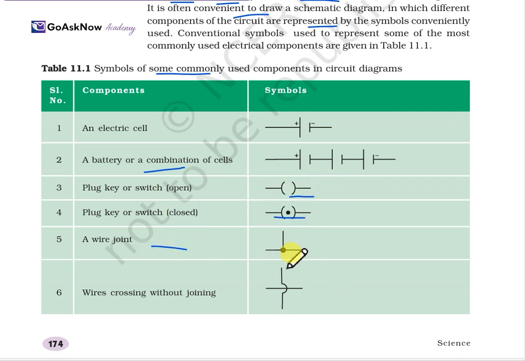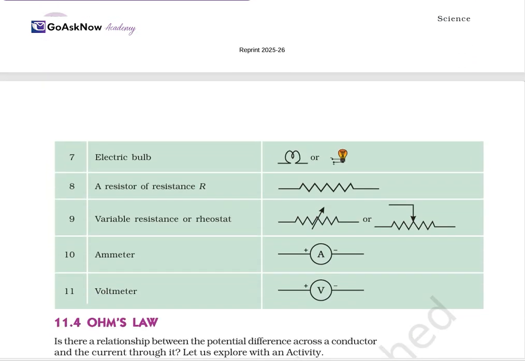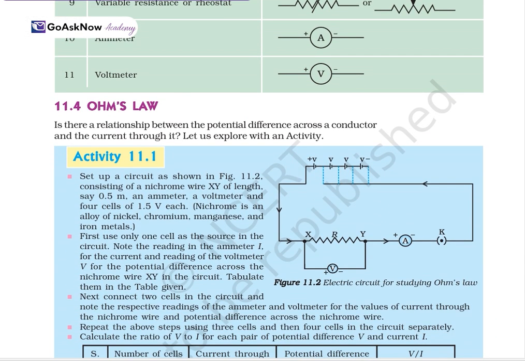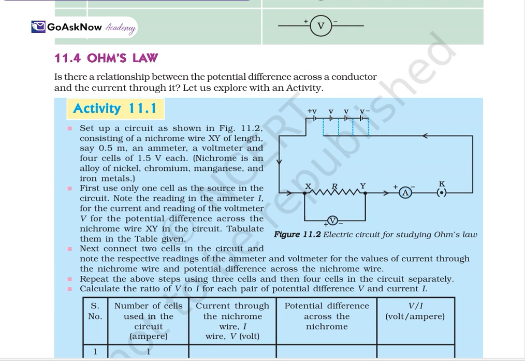A wire joint like this, and a wire crossing without joining like this. So this is how we can represent the components and symbols. An electric bulb we can draw like this. A resistor would be this. A variable resistance or rheostat like this. Ammeter A with plus minus, voltmeter V with plus minus. So this is how we can represent the different components in an electric circuit.